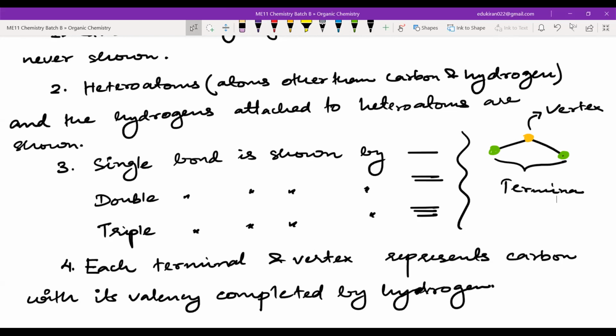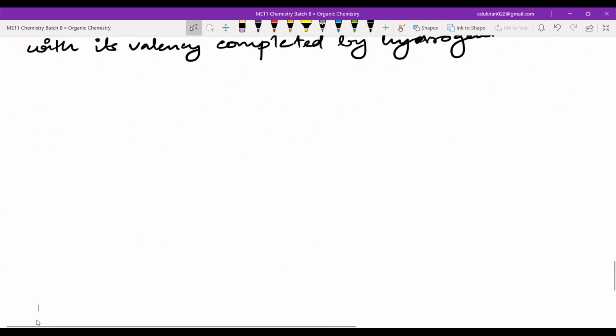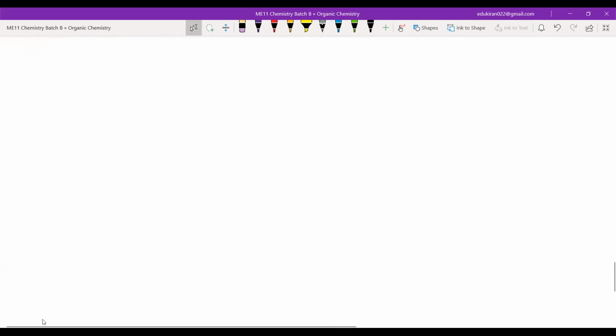We will do examples, don't worry. Done, all of you? Yes, sir. Okay, fine. Umar, you will help me, okay? Okay, sir. So I'm writing here the condensed. From condensed, we will make structural. And from structural, we will make bond line.